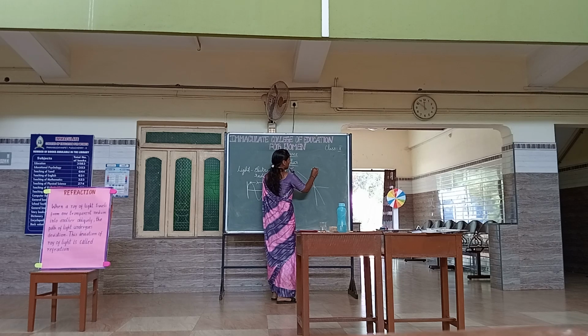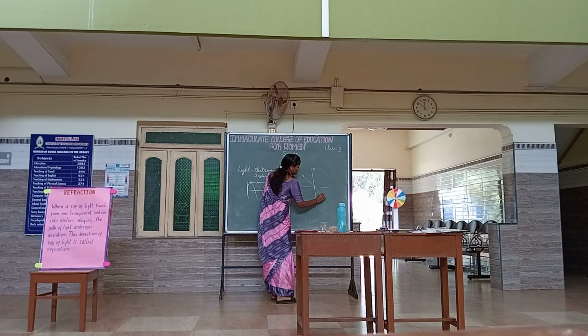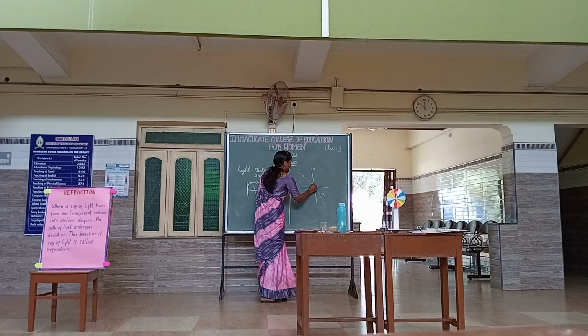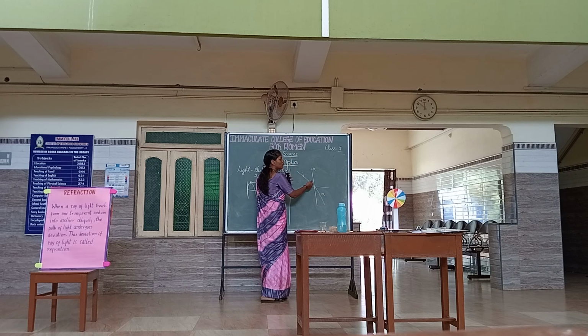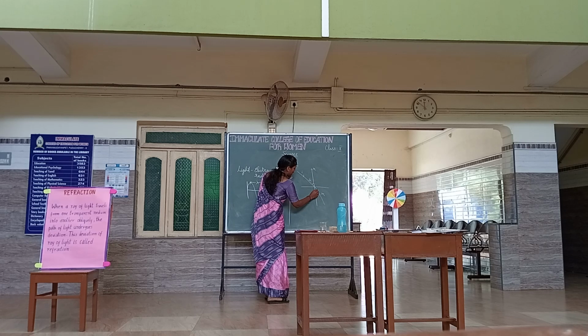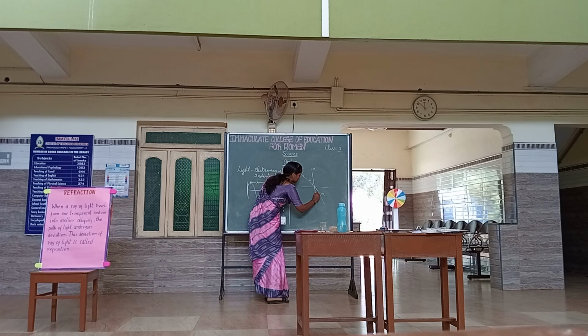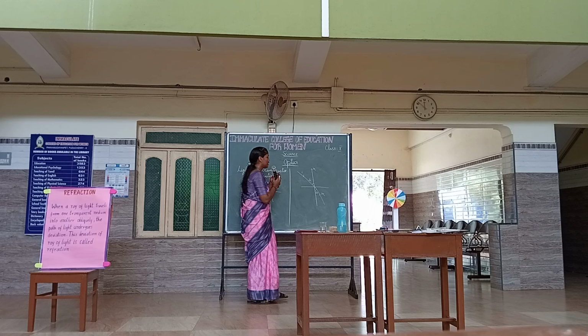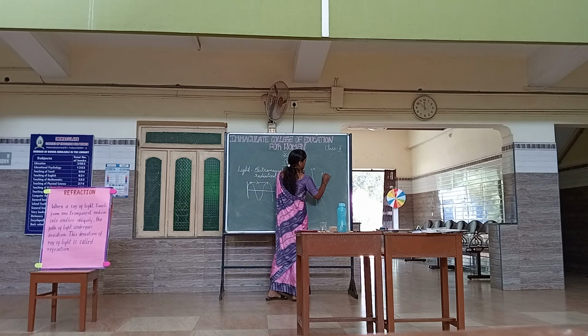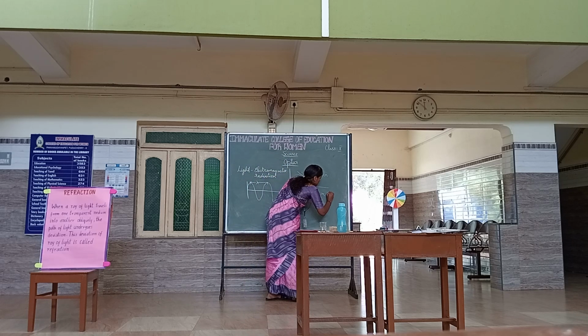We denote normal as N, this ray as the incident ray and this ray as the refracted ray. The angle with respect to the normal here is the angle of incidence, and the angle with respect to the normal here is the angle of refraction. Okay, is that clear? Here consider this medium as air and this medium as water.